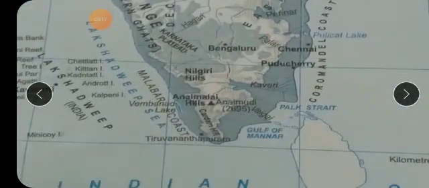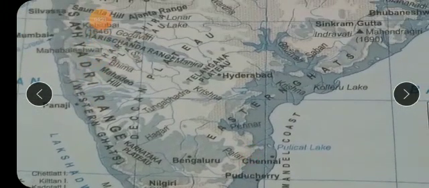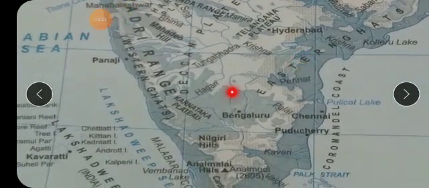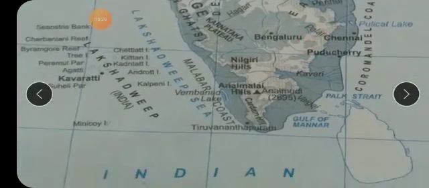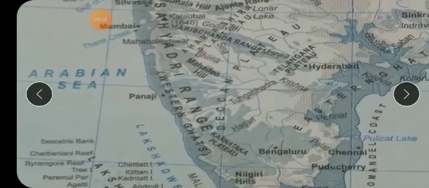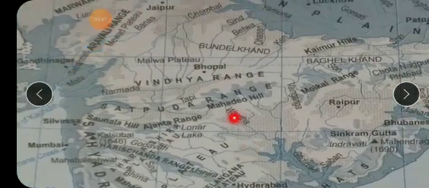Then I think here you will get to see all the names. See the Telangana Plateau, isn't it? And even the Karnataka Plateau also here. Okay, so you will get to see all the names here. Just have to keep on searching here, isn't it? Maharashtra Plateau, see Karnataka Plateau, isn't it? So like this you will get all the names of plateaus.